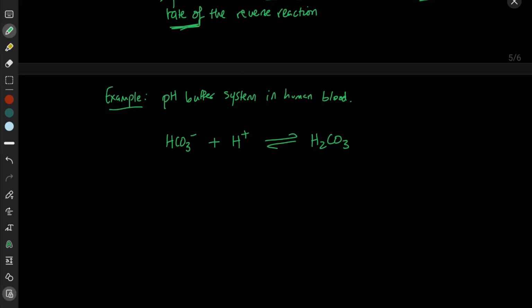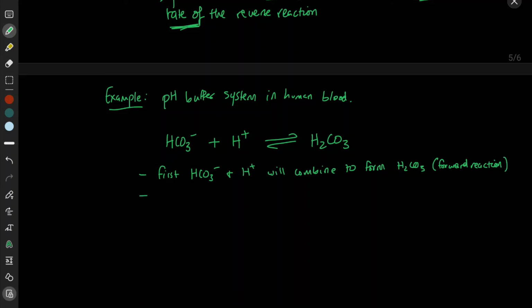Okay, so here what's going to happen first, we're going to have HCO3 minus combined with H plus to form H2CO3. So first HCO3 minus and H plus will combine to form H2CO3, right? And this again is the forward reaction.